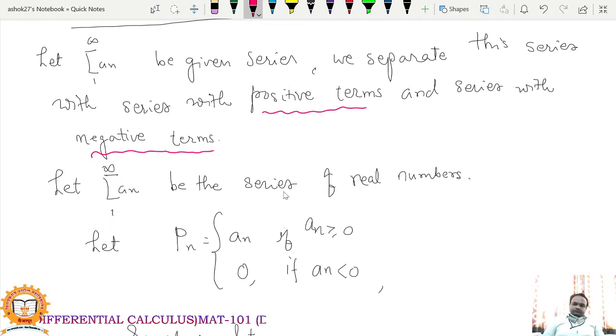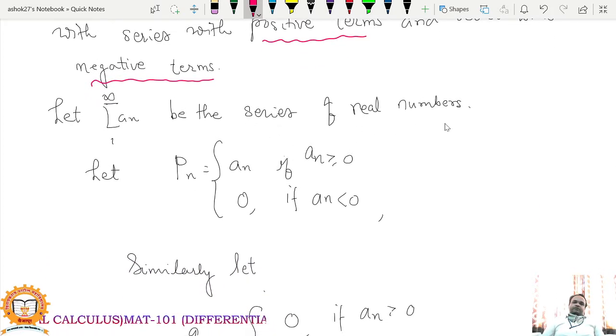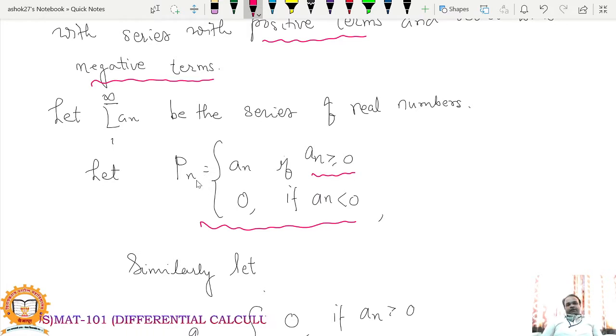Let summation an be a series of real numbers. So let capital Pn be defined as follows. Pn equals an if an is either 0 or strictly greater than 0, and this is 0 if an is negative. Means if a term of the series is positive, then that will be the term of Pn, and if it is negative, then instead of that term we will take 0. Means we are taking only positive terms in Pn.